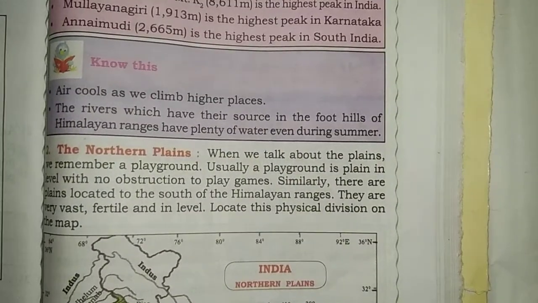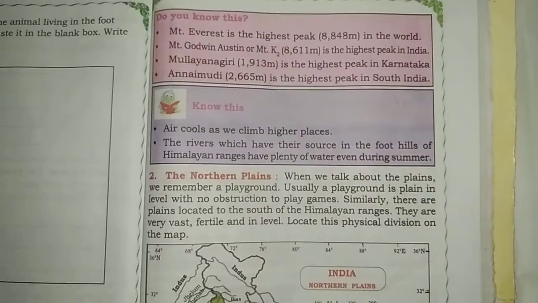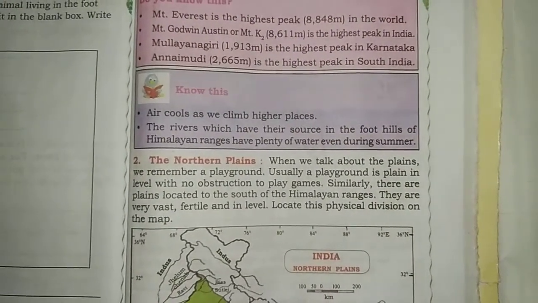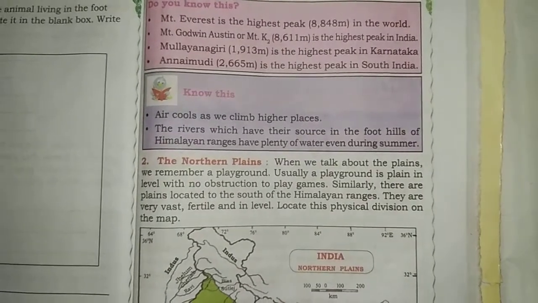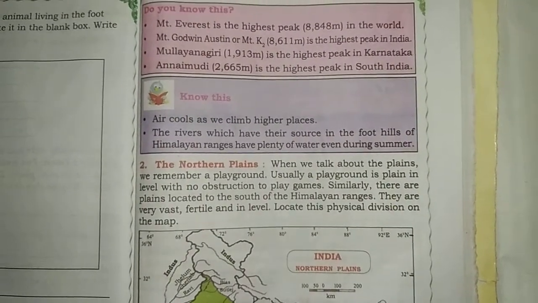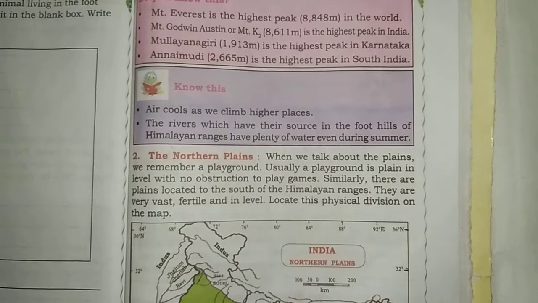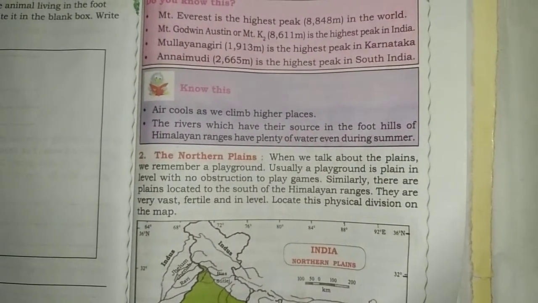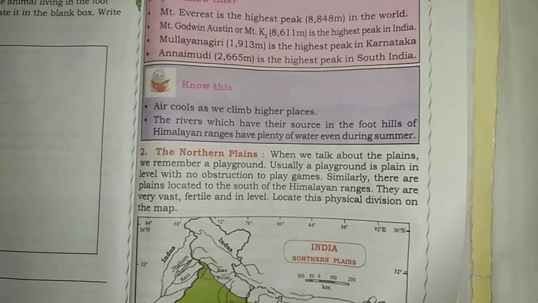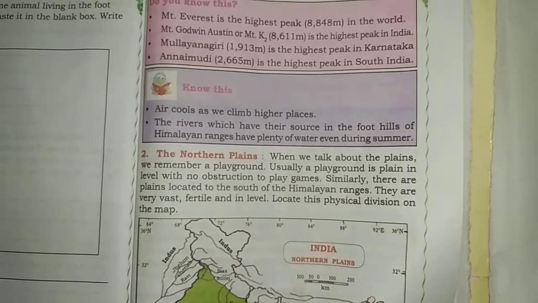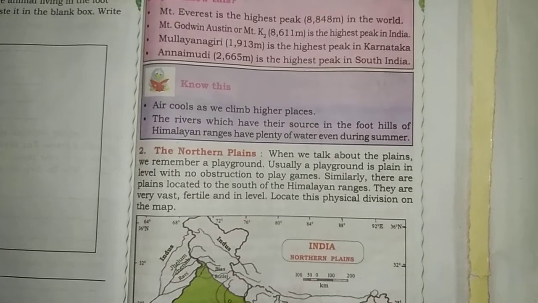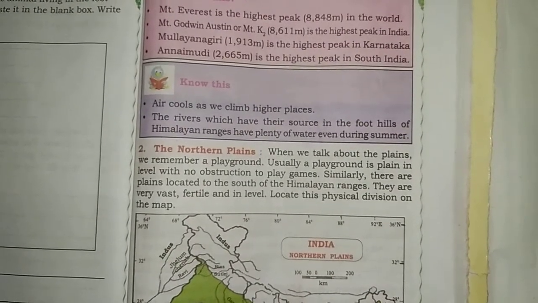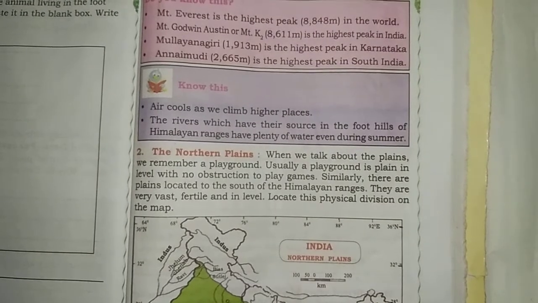When we talk about plains, we remember a playground. Usually a playground is in a plain, in level with no obstruction to play games.